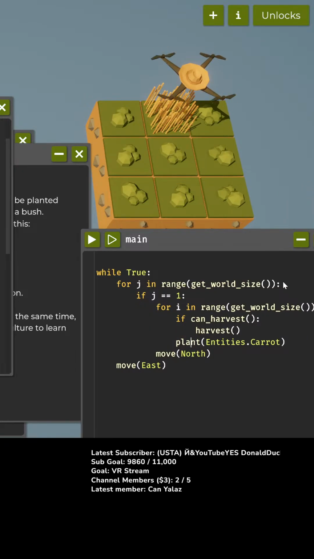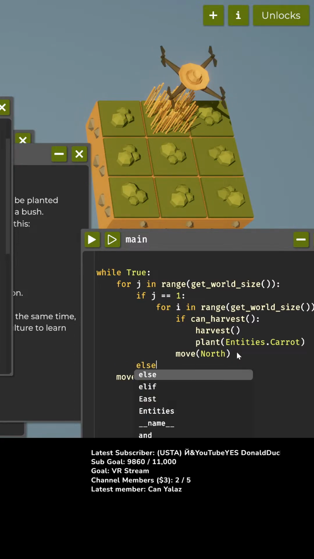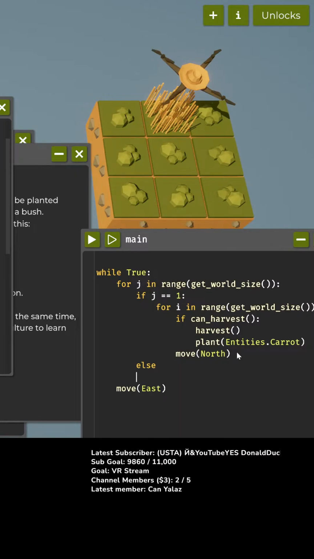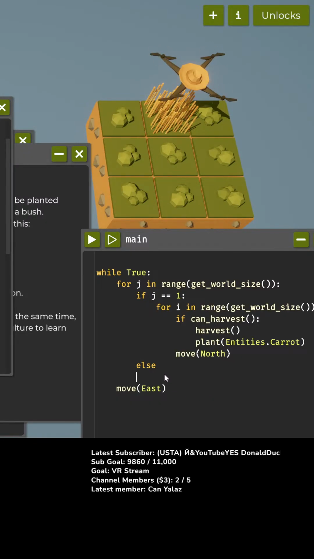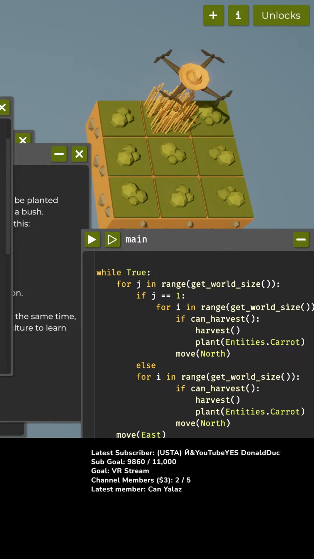Okay, if we can harvest them, we're gonna do that. And if J is not equal to 1, I'm assuming we've got if else statements. Okay, else there we go, else we're going to, can I copy this? Copy, then we're going to print.